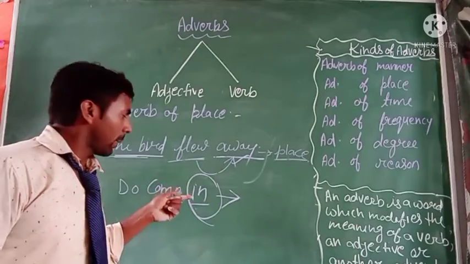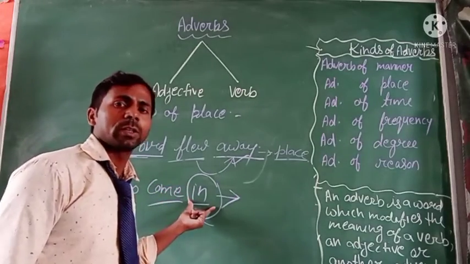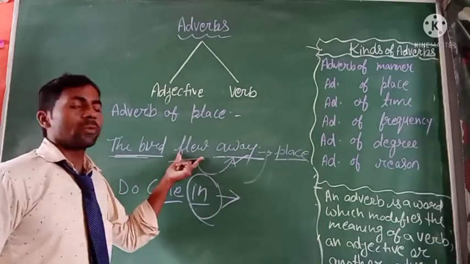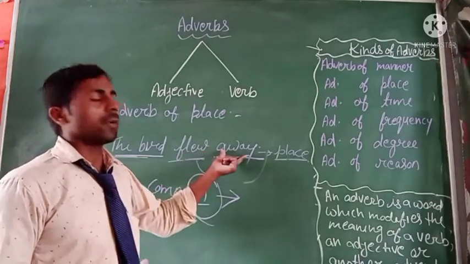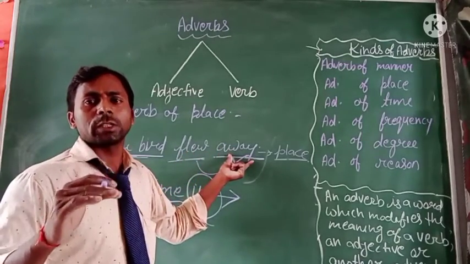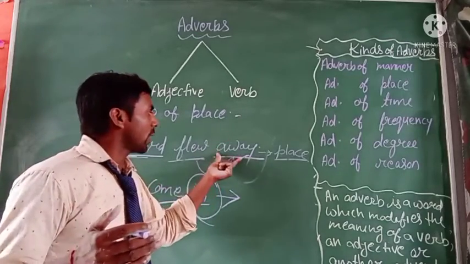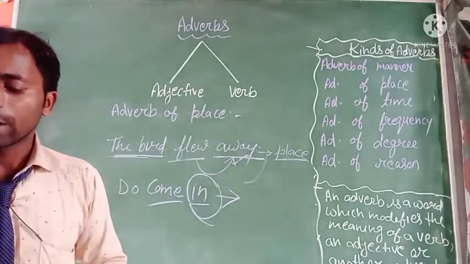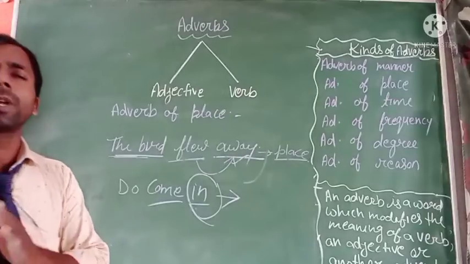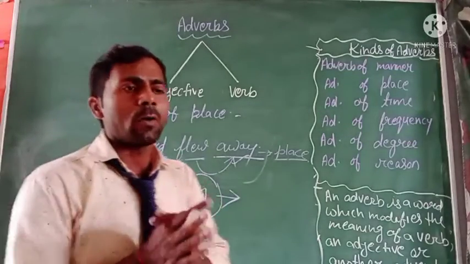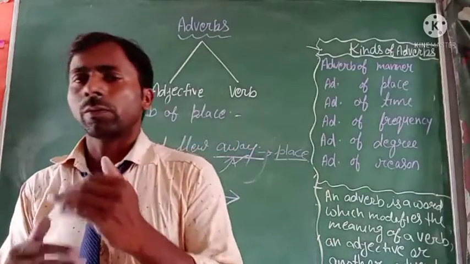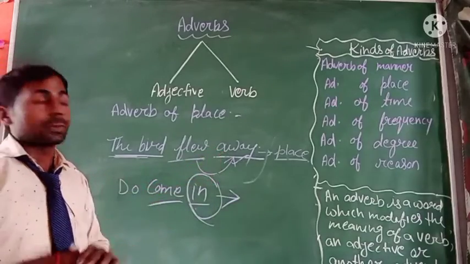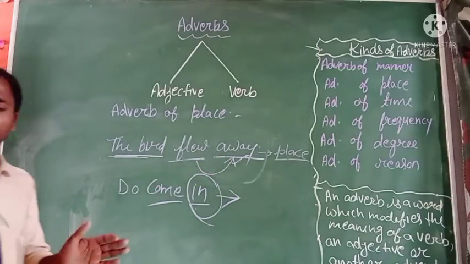Tell us about a place. So this word will be the adverb of place. That's clear. And here, the bird flew. Where did he fly? He flew away. So away is a word that expresses a place, and so we can say that it is the adverb of place. Okay, when an adverb word tells us about the place of the action word, meaning the verb, then it will be the adverb of place.